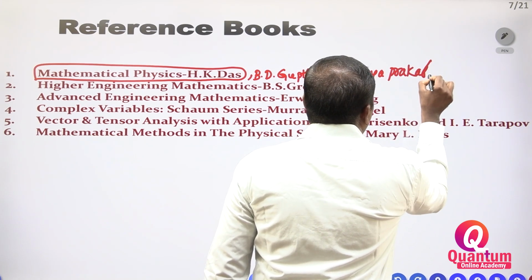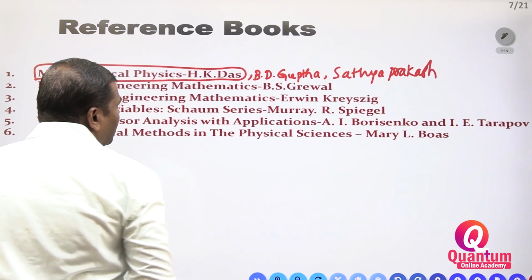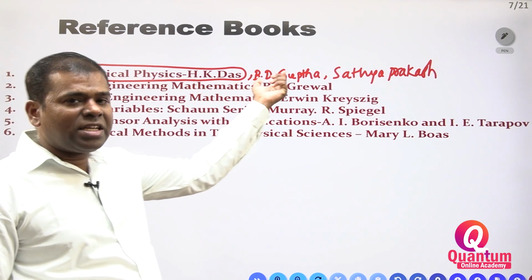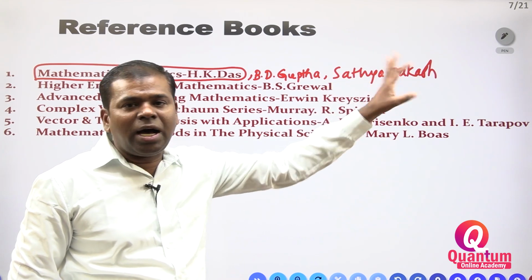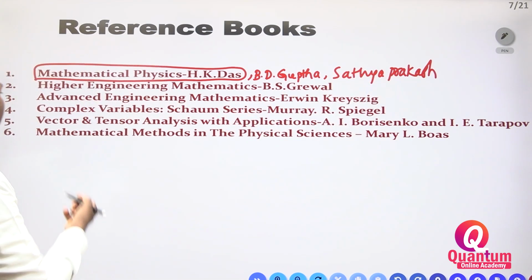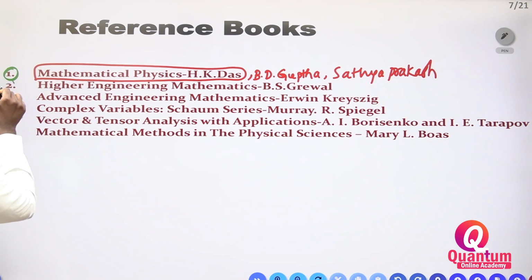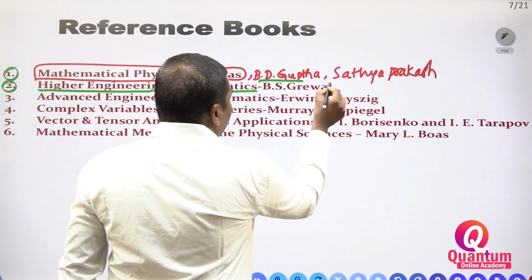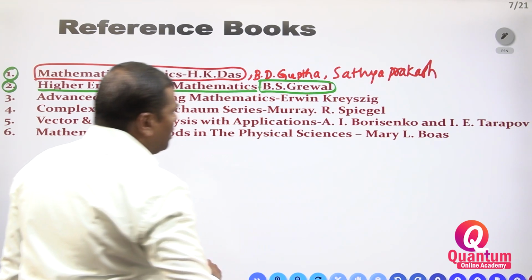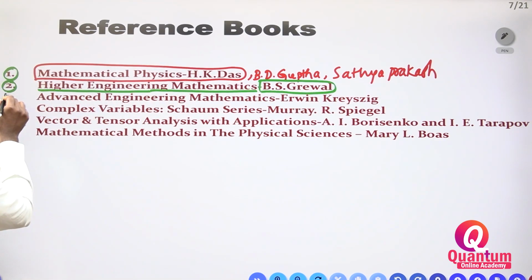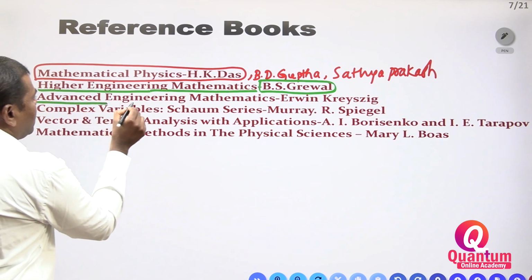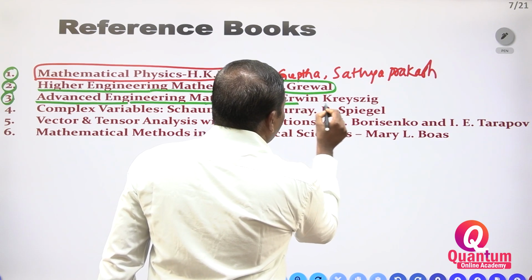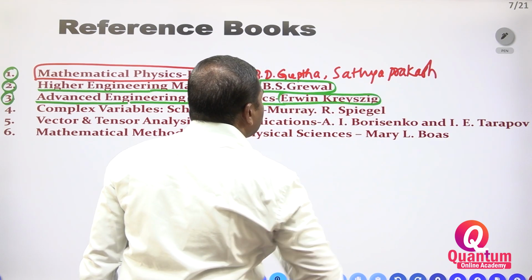That one also you have to follow, no problem. These are the MSc level books for Mathematical Physics: H.K. Das, B.D. Gupta, Satya Prakash. Next, Higher Engineering Mathematics, B.S. Grewal. This is a very, very good book, right? Next, third one, Advanced Engineering Mathematics, Erwin Kreyszig. This book is very nice.